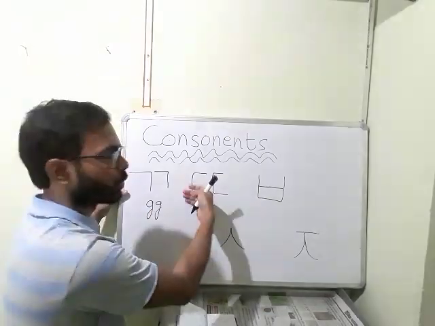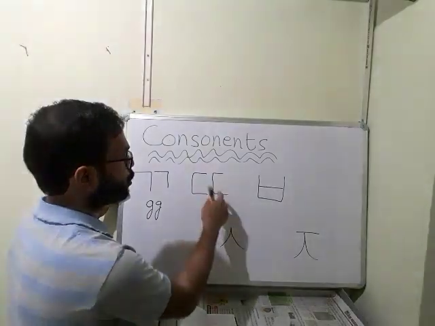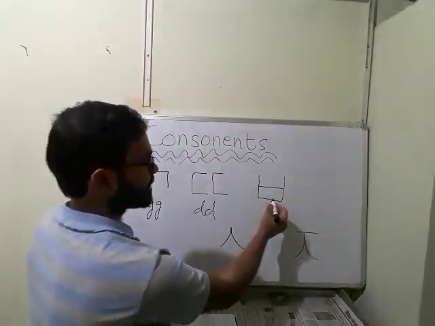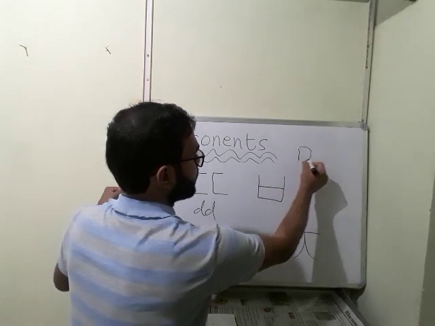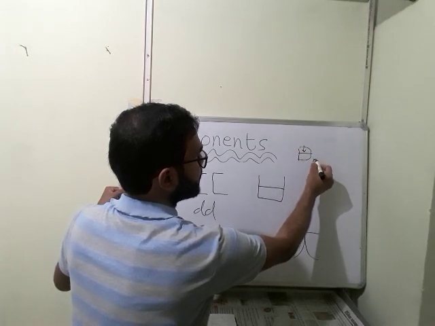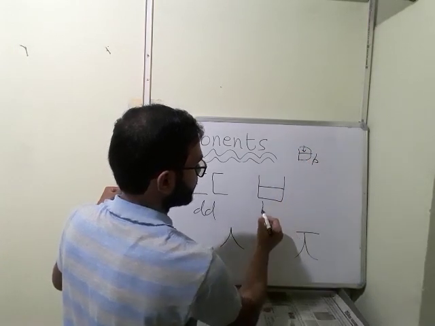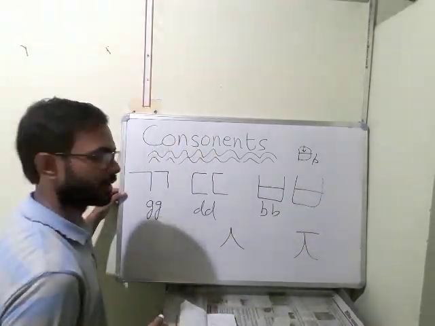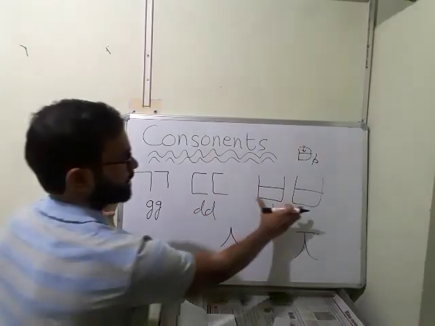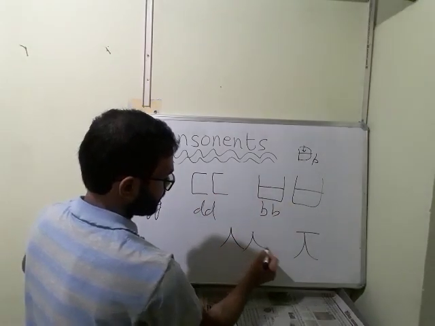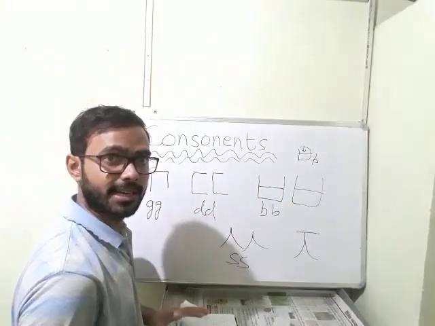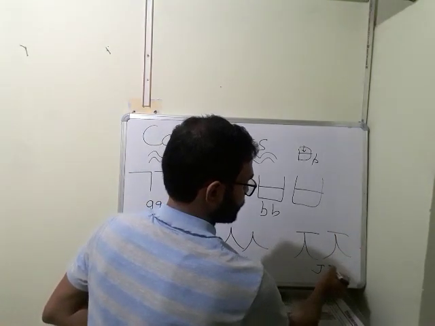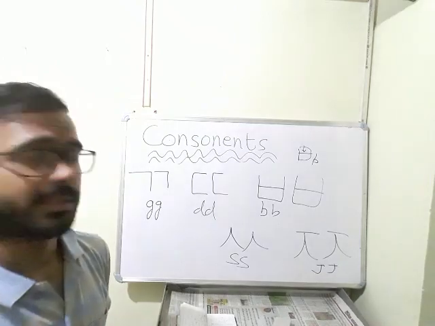This is door, like that. 2 doors means D. This is B, the M pushed downwards, it becomes B. If I write this twice, then it becomes BB. This is one sound, this is one sound, this is one sound. This SS is another, and J. These are 5.